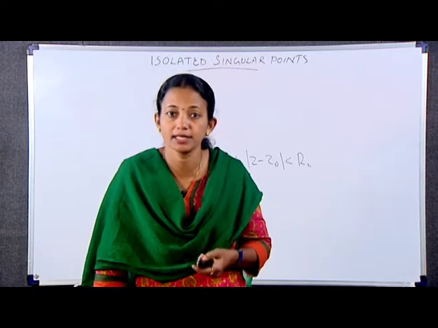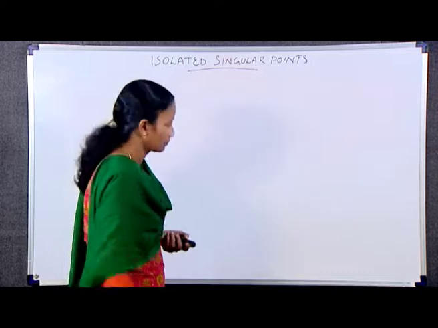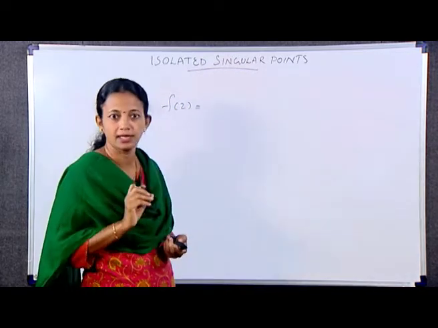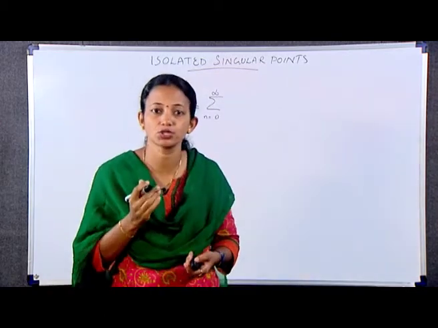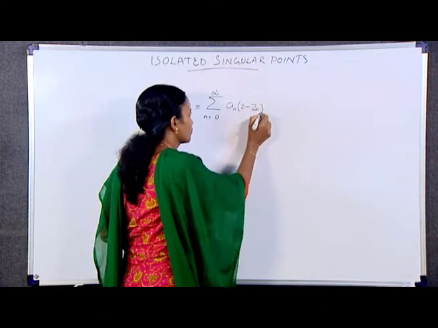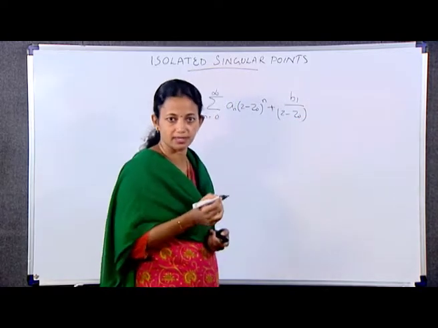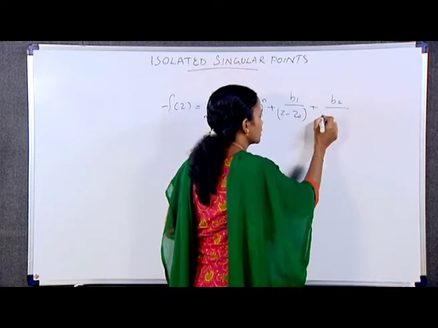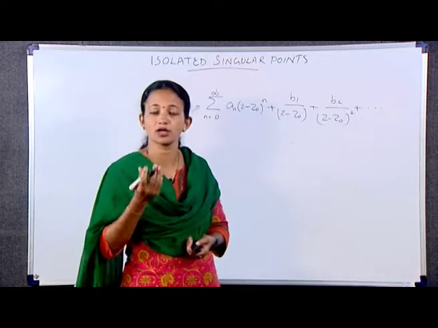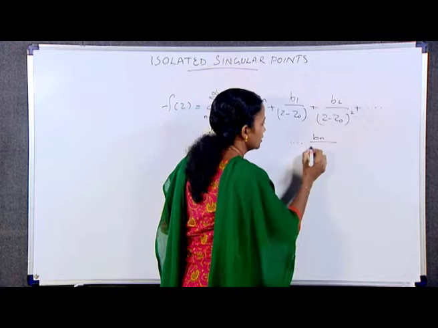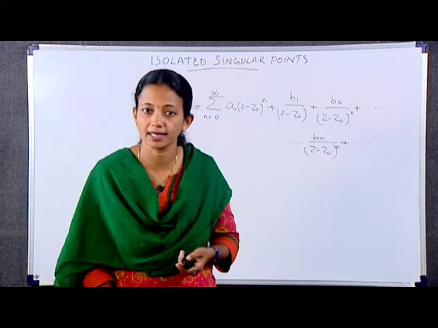Consequently, in this domain, that is in the annular domain, f(z) is represented by the Laurent series we have discussed earlier. f(z) is equal to sigma n varies from 0 to infinity a_n (z minus z naught) raised to n, plus b1 by (z minus z naught), plus b2 by (z minus z naught) whole square, plus etc., plus bn by (z minus z naught) whole raised to n, plus etc., where 0 less than mod z minus z naught less than R2. Equation number 1.